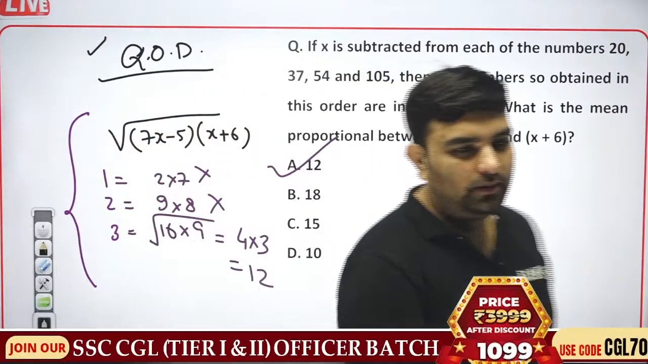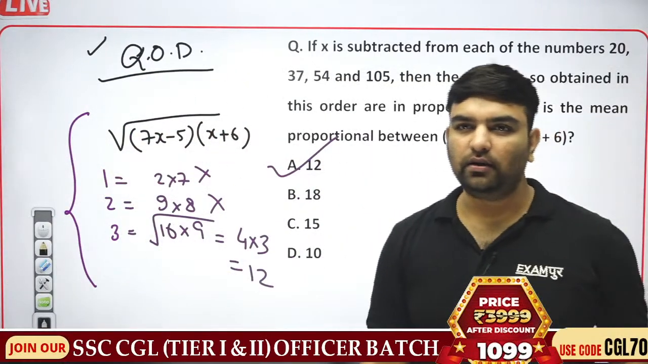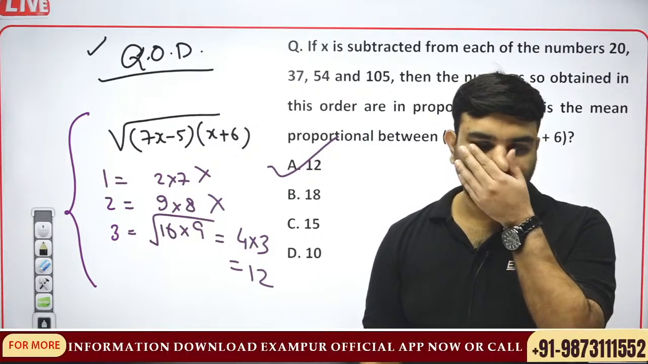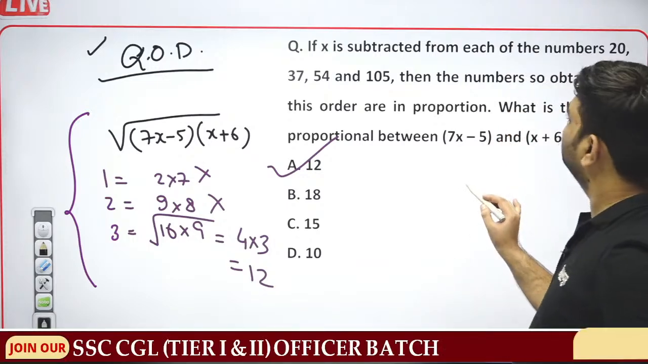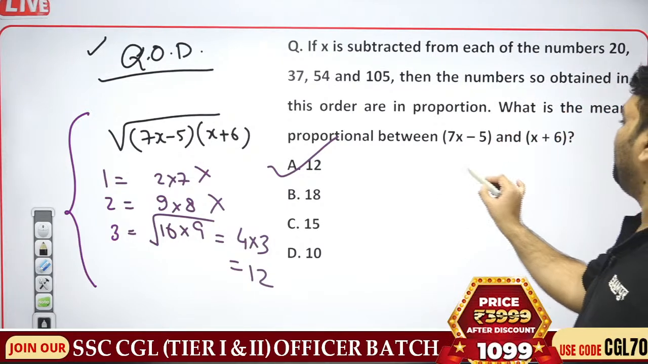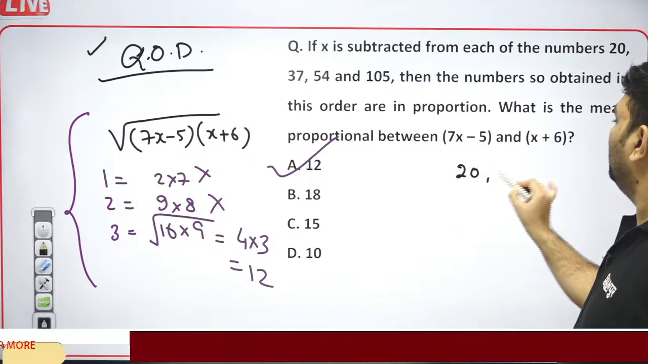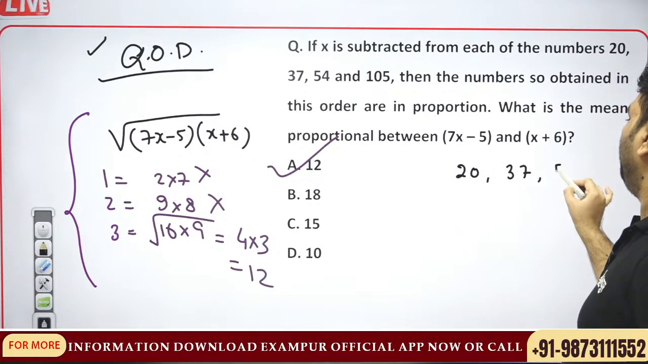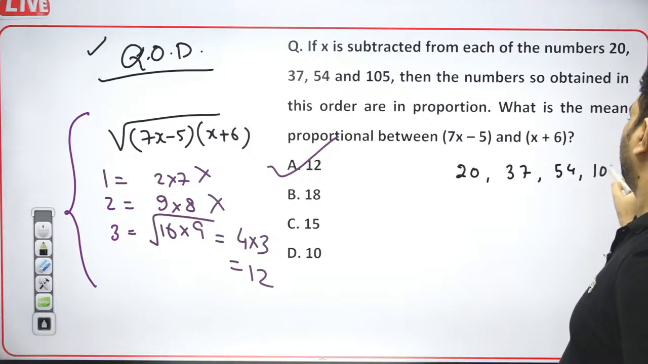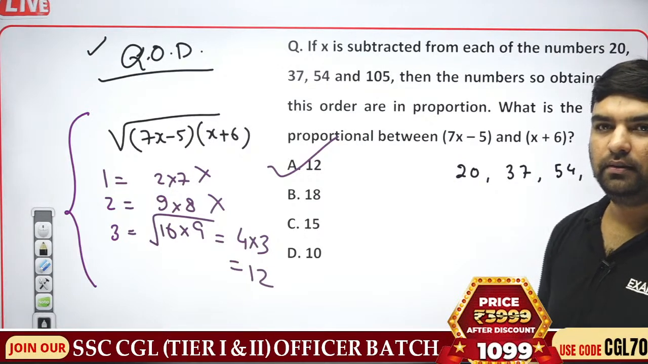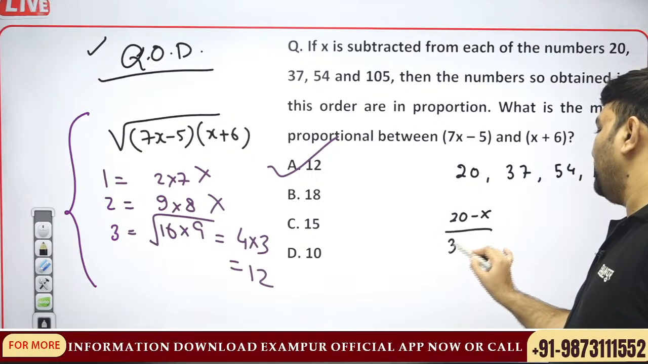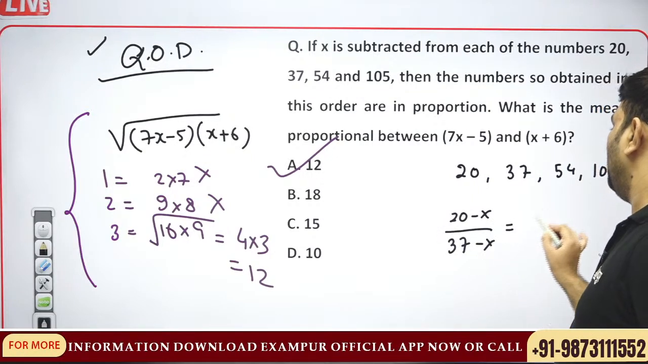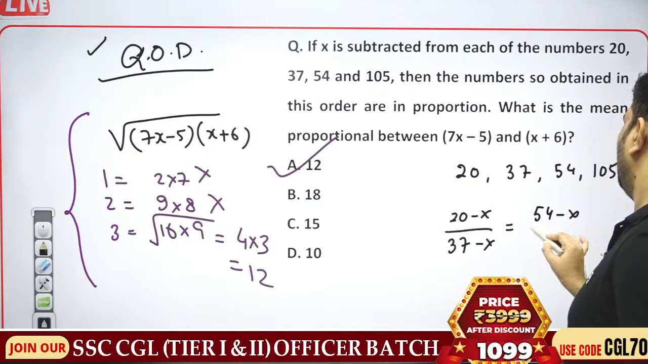One more. Should we discuss that also today, or is only one sufficient? What number should be subtracted from each of 20, 37, 54 and 105 so that they would be in proportion? 20 minus x over 37 minus x is equal to 54 minus x upon 105 minus x.